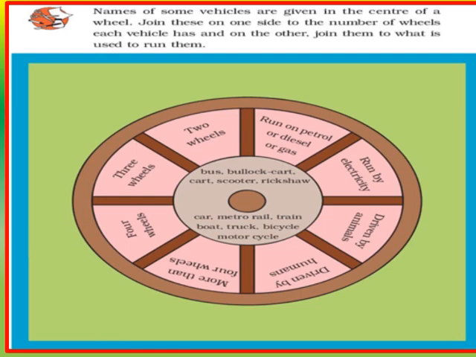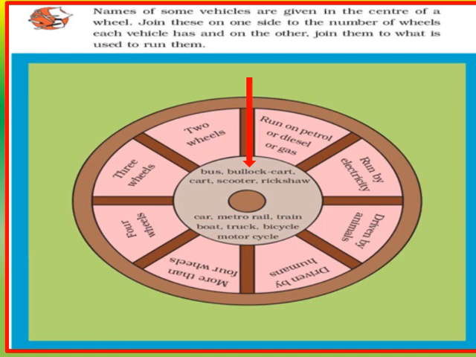Children, here we can see a picture of a wheel. At the center of the wheel we can see the names of some vehicles like bus, bullock cart, scooter, rickshaw, car, metro rail, train, boat, truck, bicycle, motorcycle.